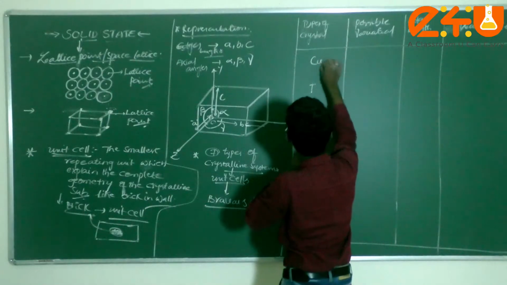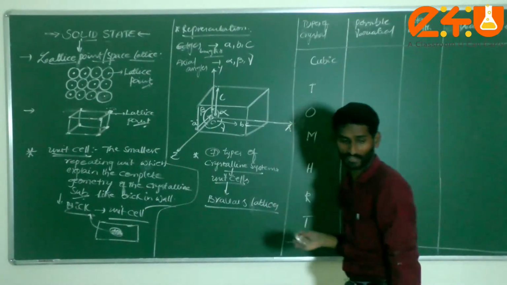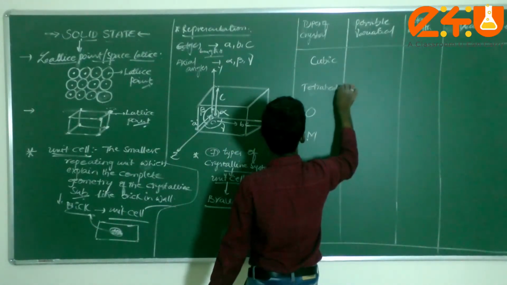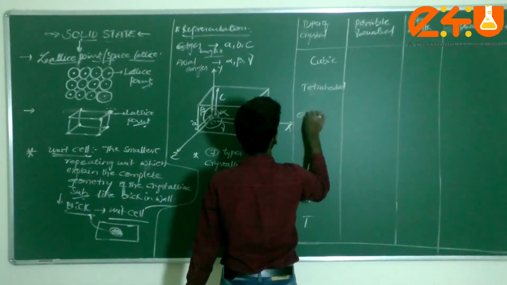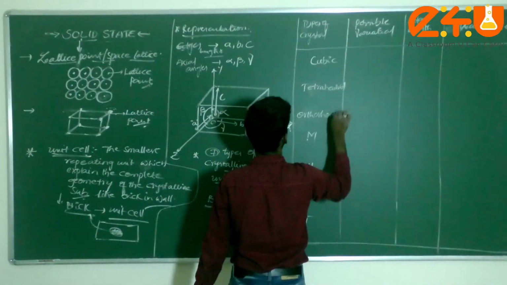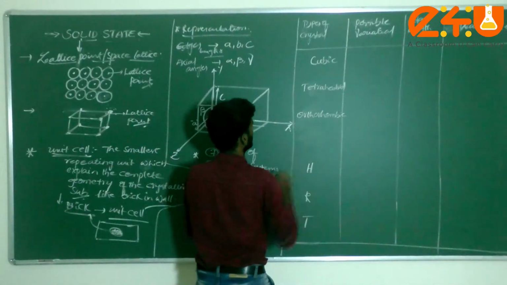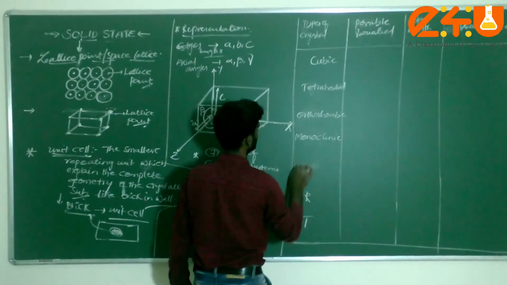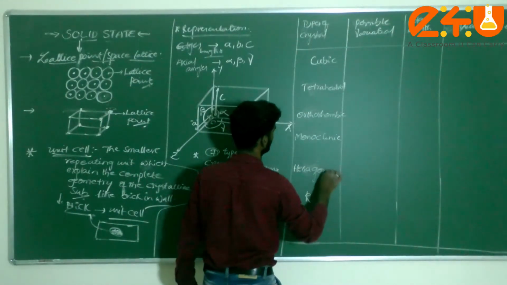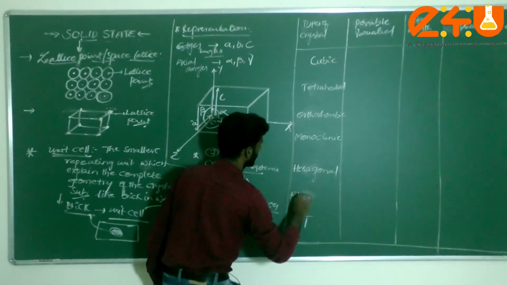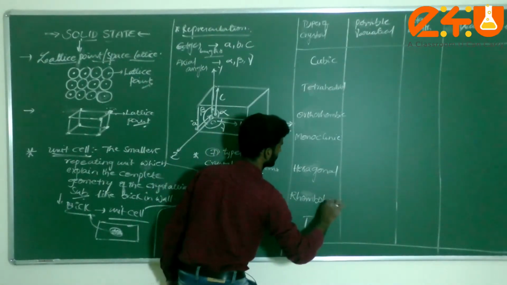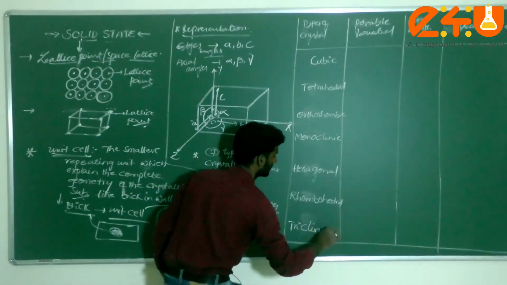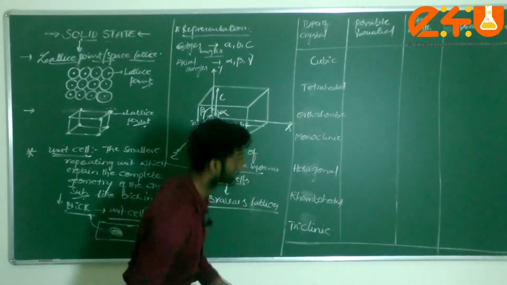C stands for cubic, T stands for tetragonal, O stands for orthorhombic, M stands for monoclinic, H stands for hexagonal. Next, R stands for rhombohedral, and finally T stands for, dear students, triclinic. Triclinic.